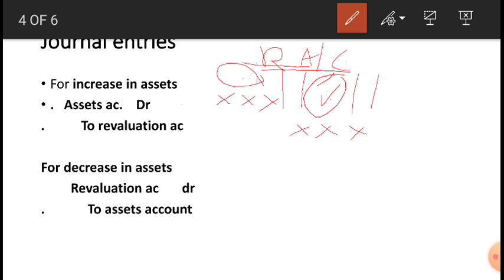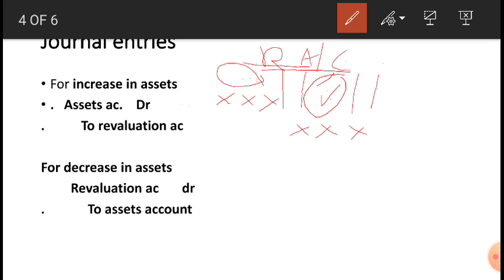When assets decrease, or the value of furniture decreases, revaluation account debtor to furniture account. Value of machinery decreased, revaluation account debtor to machinery account. So revaluation account debtor to assets account. See how you will write here for exam.